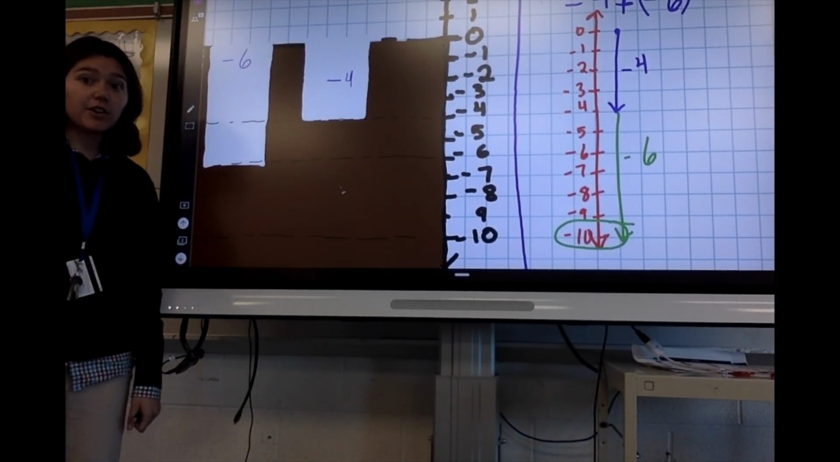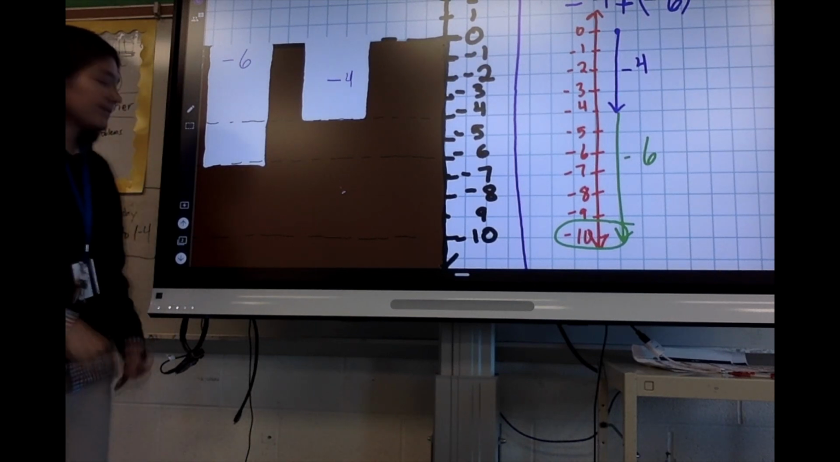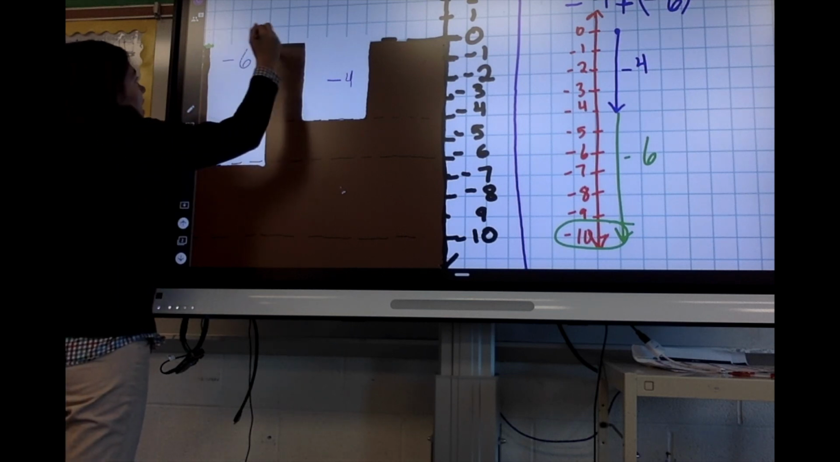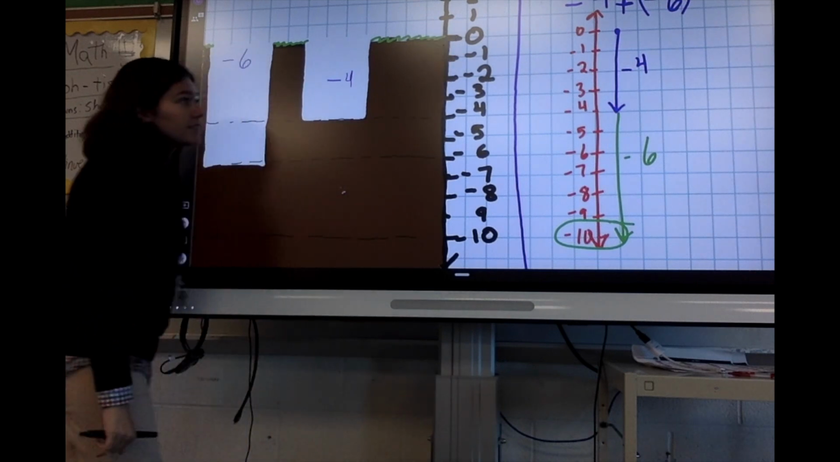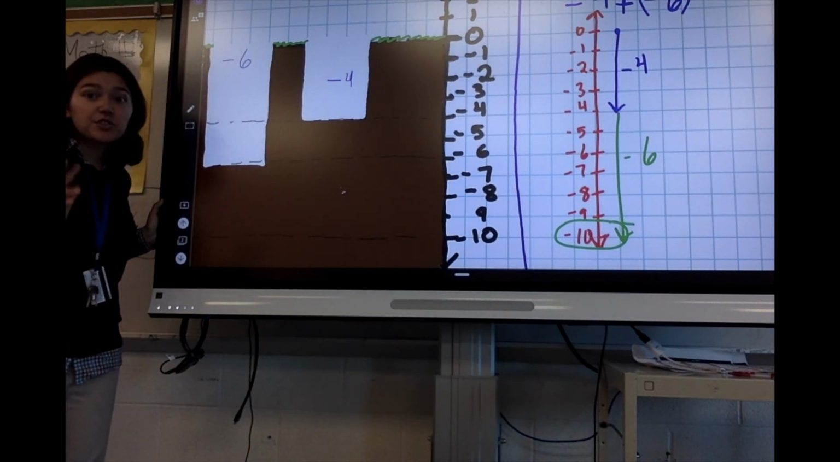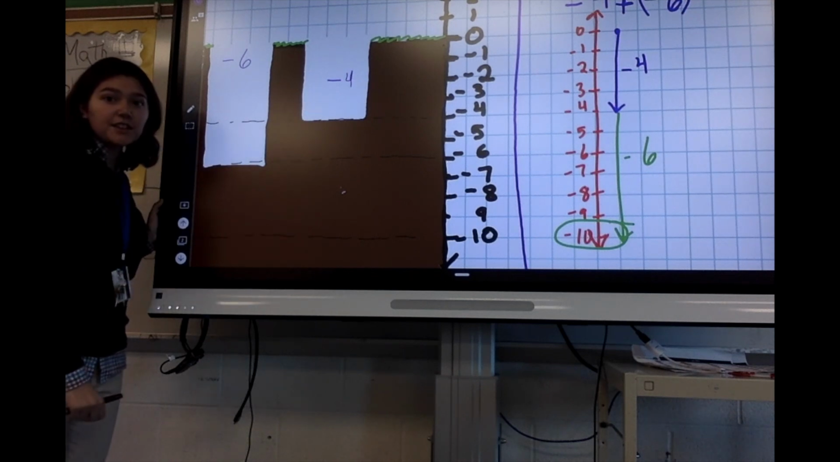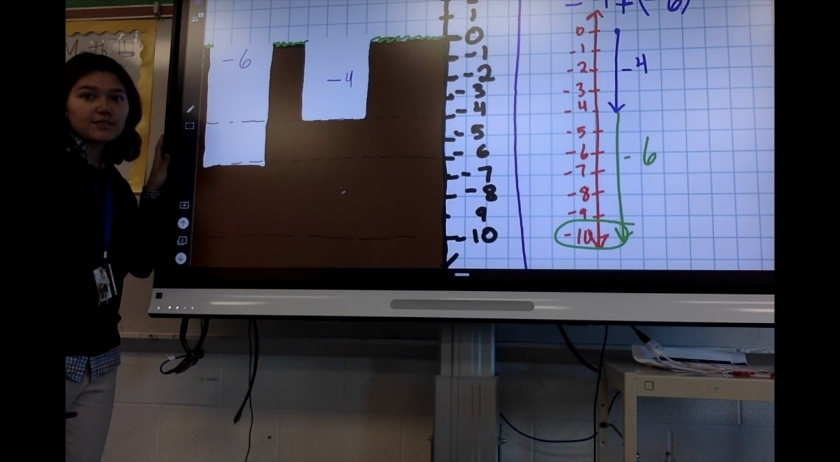Remember that if it's a negative number, we can think about that as a hole in the ground. So this is my grass at 0. And I have two holes at the moment. I have a hole of negative 4, so it goes down 4. And I have a hole of negative 6, it goes down to negative 6.